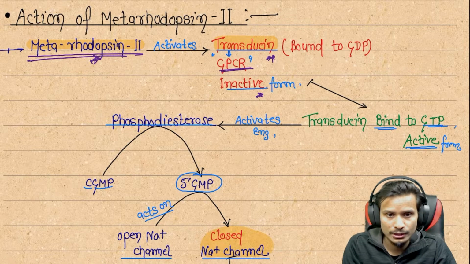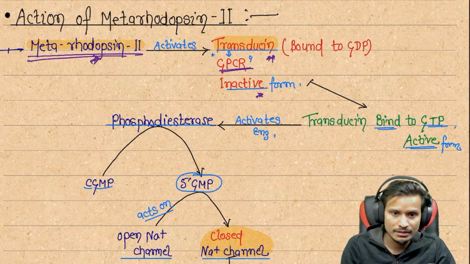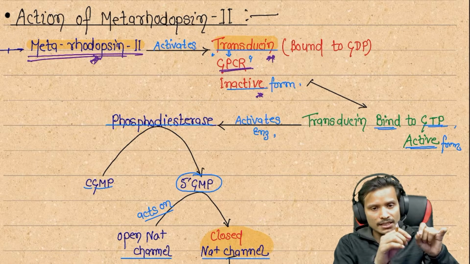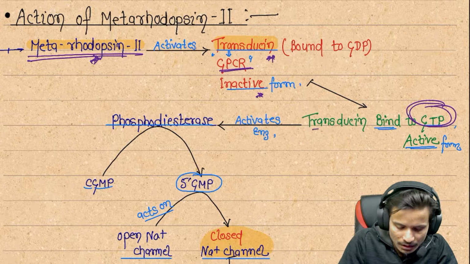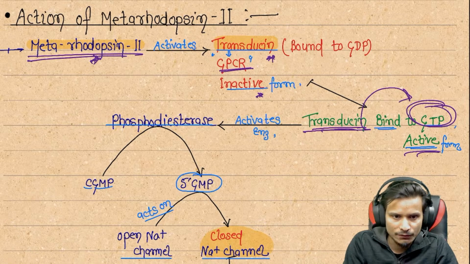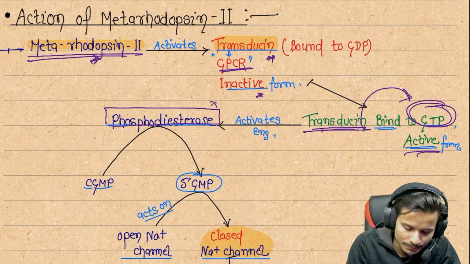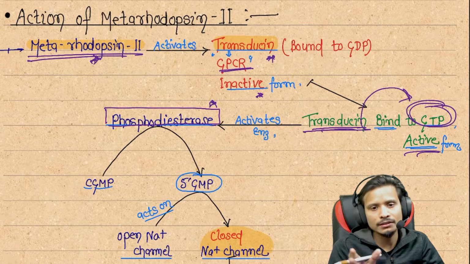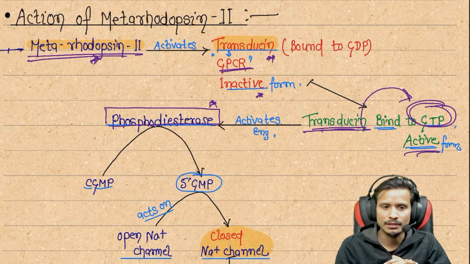You know from physiology how the GPCR acts, with the alpha, beta, gamma subunits of the GPCR. So I'm not going to discuss the GPCR in detail. Here we are going to see just one thing. The GPCR is activated and it leads to GTP binding. Transducin is going to bind the GTP and be activated. So it becomes the active form, and after that it activates the enzyme called phosphodiesterase. First, metarhodopsin 2 activates the transducin, which binds the active form of GTP.